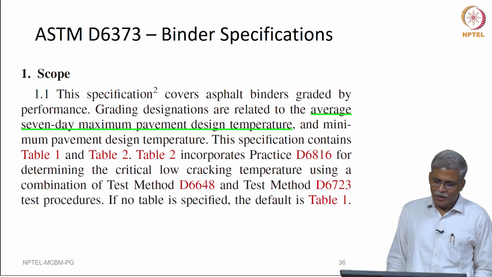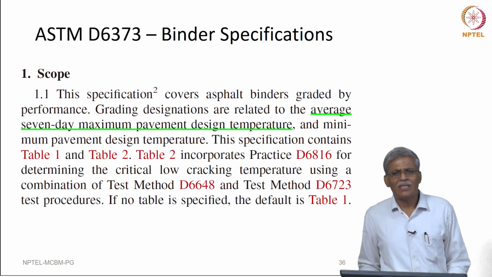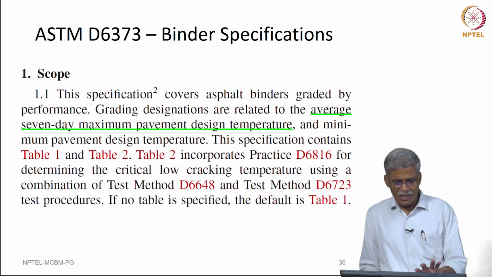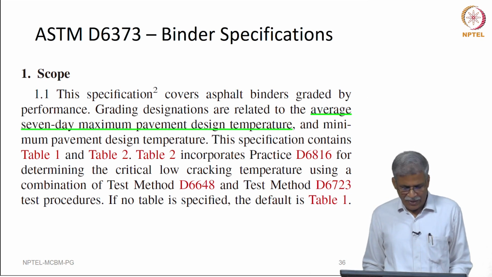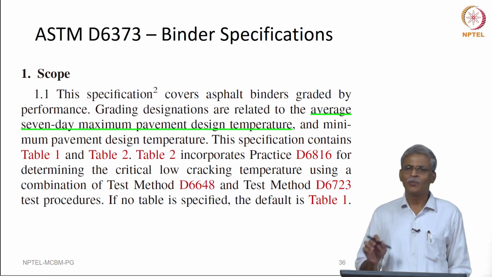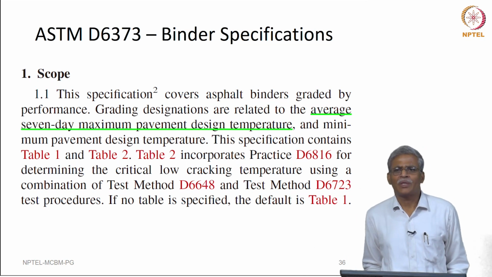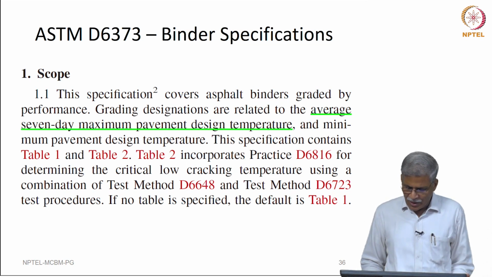Okay, right. So, I am just going to read out few sentences from the ASTM D 6373 binder specification, and the most important is the grading designations are related to the average 7-day maximum pavement design temperature and minimum pavement design temperature. In the earlier version there was only one table that was given, but in the recent version of ASTM D 6373 two tables are given.